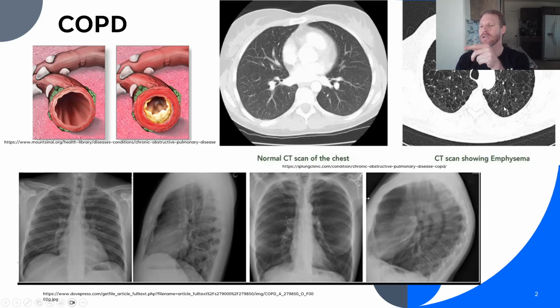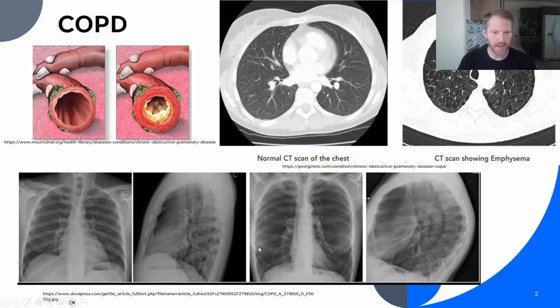But if you flip over to the left side here, on my right, look at how this lung tissue looks different than the CT scan of a healthy lung. You'll see these big, wide, black gaps here. That's loss of tissue. That's essentially emphysema. So all this can no longer participate in air exchange, and it loses the connective tissue that helps recoil the lung. It's kind of like underwear that you've continuously stretched out and now they're too wide to stay on your body. This is exactly what's happening with the connective tissue and the emphysema.